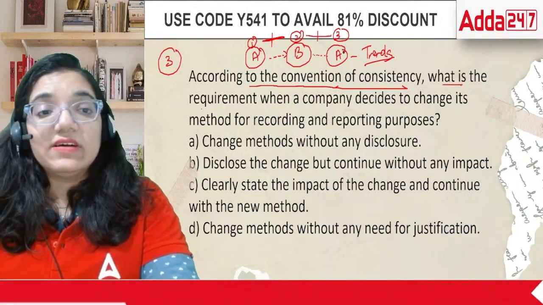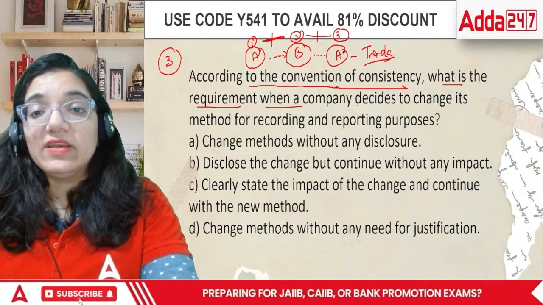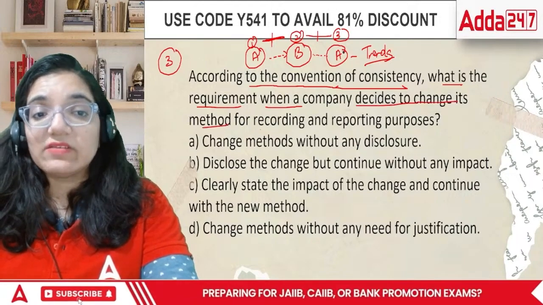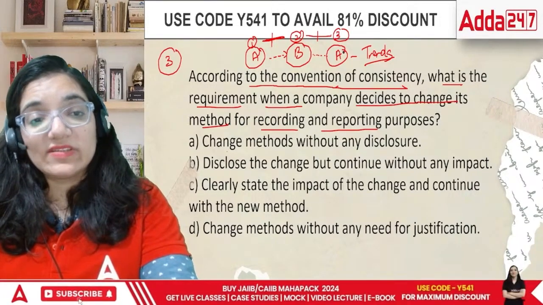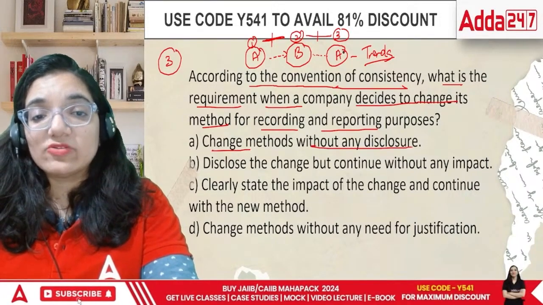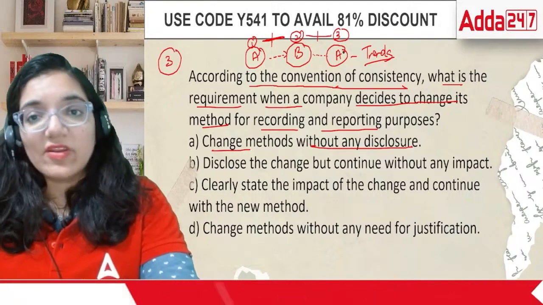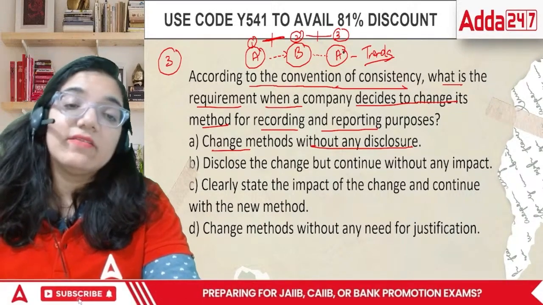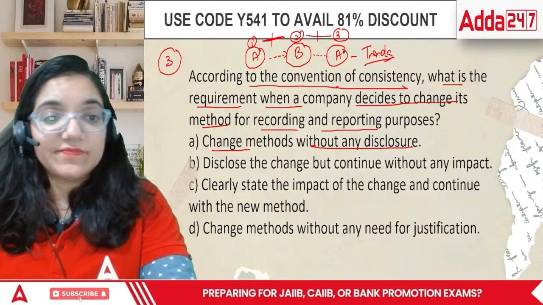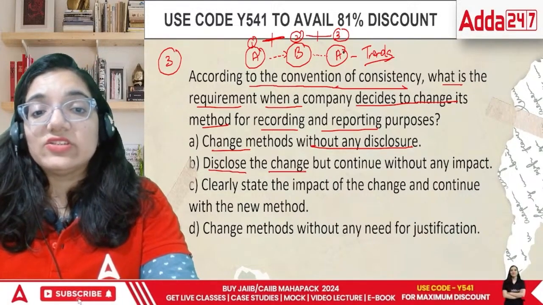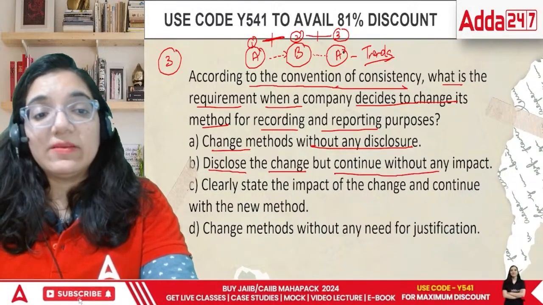What is the requirement when a company decides to change its method for recording and reporting purposes? Change methods without any disclosure, that would be a sin. How can you just change the things and not tell the shareholders about it? Change but continue without any impact.